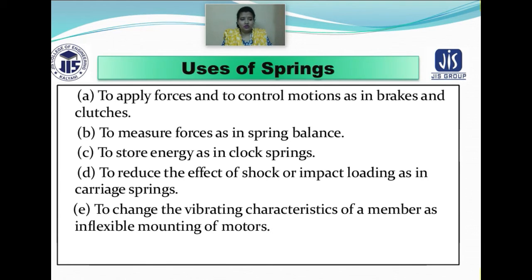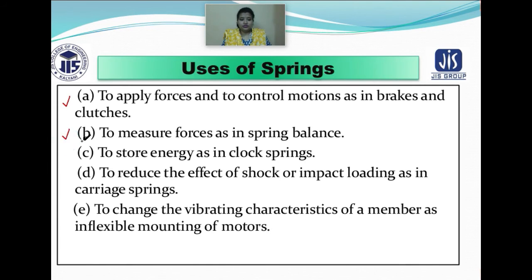So if I go through this entire content on the uses of spring, I can see many important characteristics explained here that are performed by the spring, and these are all very useful in our day-to-day examples. Initially, for the brake or clutches, spring is used to apply the force and to control the motions.